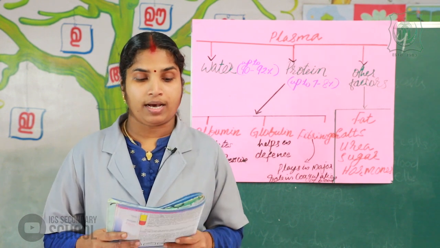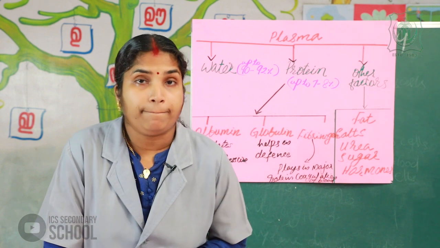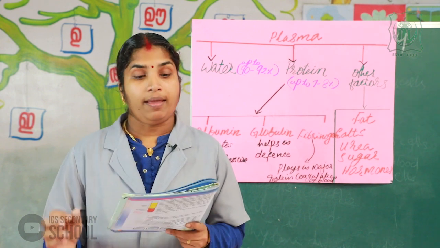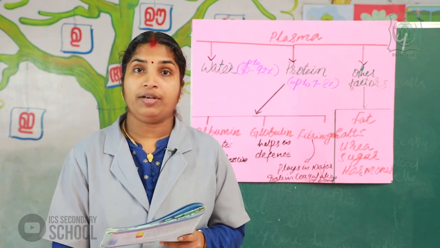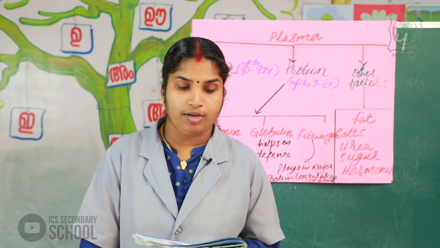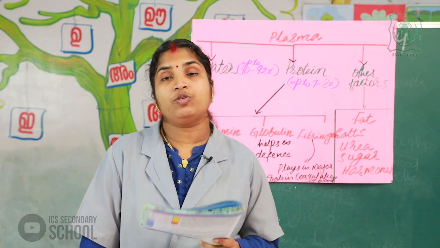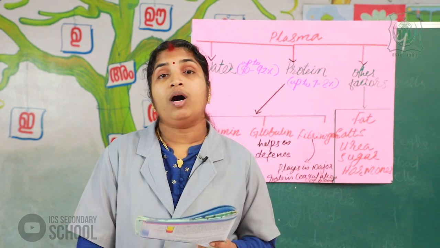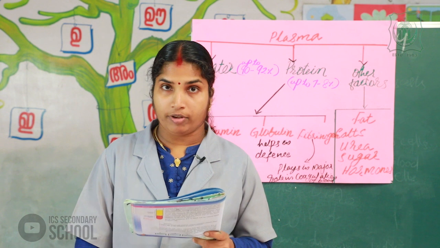Here the heart works like a pump, and blood flows through the blood vessels continuously in all directions. The heart helps to pump the blood all over our body.